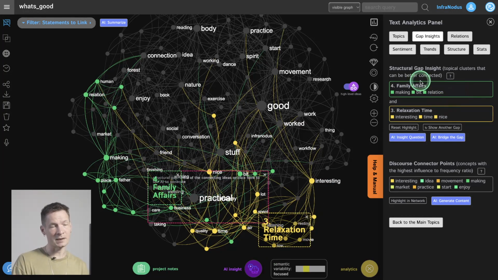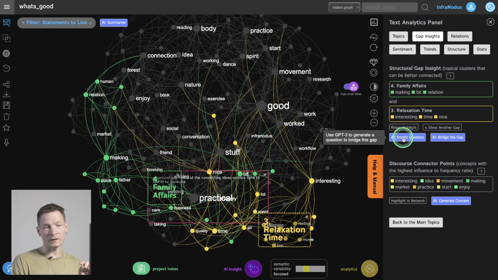How it works is that it identifies clusters of concepts that I'm mentioning in the same text and shows the gap between two clusters that could be better connected. In this case, it's relaxation and family affairs. So maybe that means for me, what if I relax with my family, for instance, right? And then I get to spend time with my family, but also I relax at the same time.